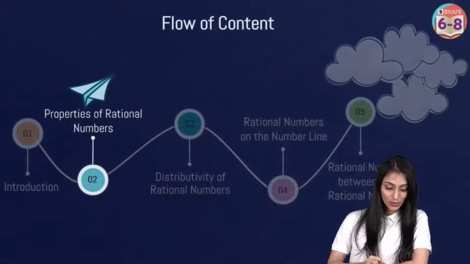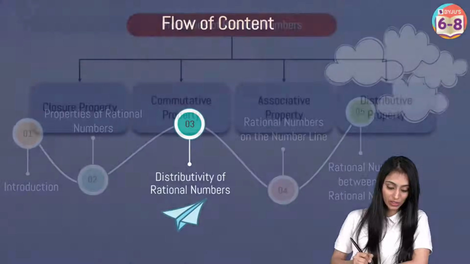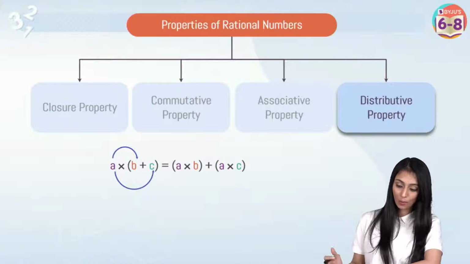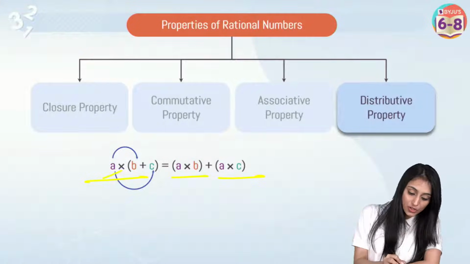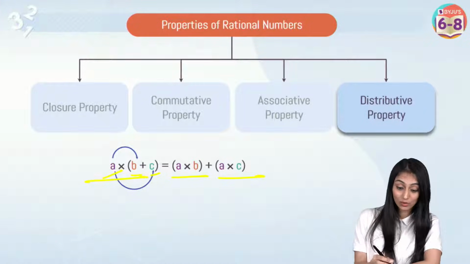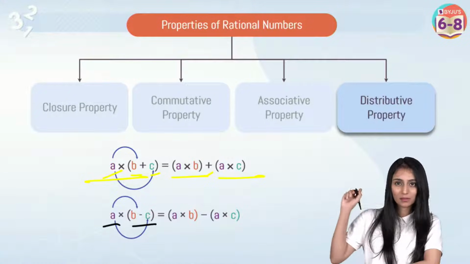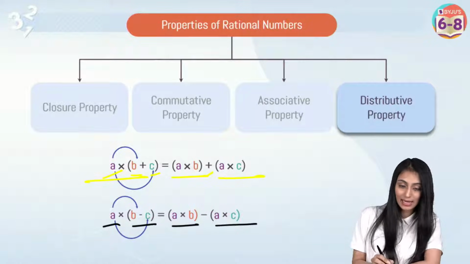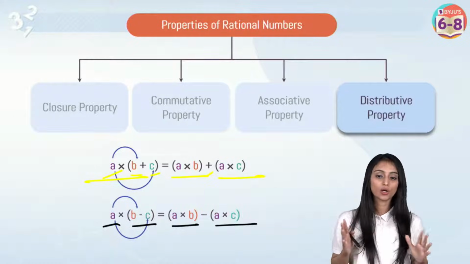So let's move ahead. Let's quickly take a look at what topic we are going to study next. Next I'll talk about the distributivity of rational numbers. Let's look at the distributive property. In generalized form, how do we write this? A times (B plus C) is equal to A times B plus A times C. Whatever is written outside the bracket would be multiplied by each of the terms written inside, with the sign along with that. Here we have A times (B minus C). Only the sign has changed. I multiplied A with B first, then put the negative sign and then A times C. This property, trust me, is very useful because it makes the calculations a lot simpler.